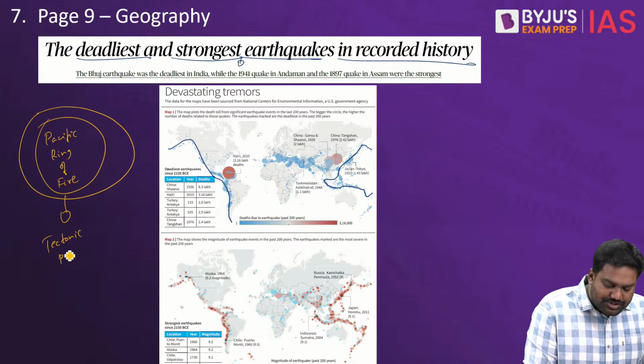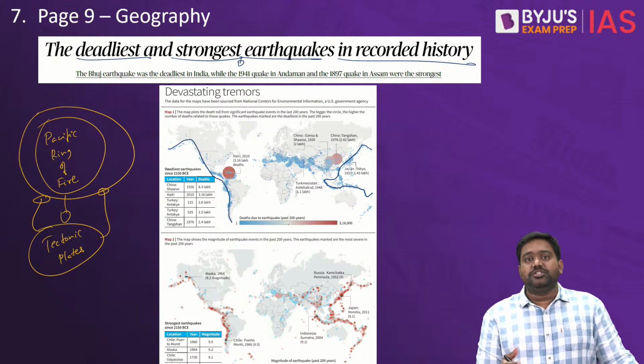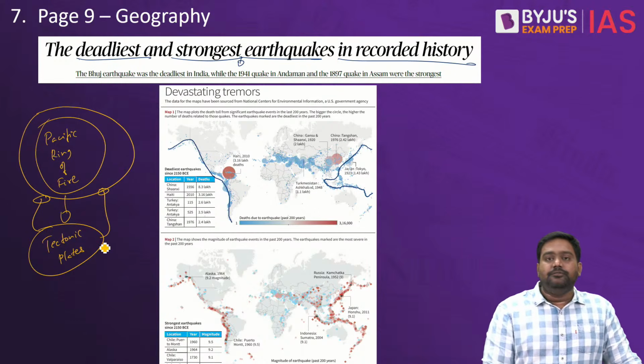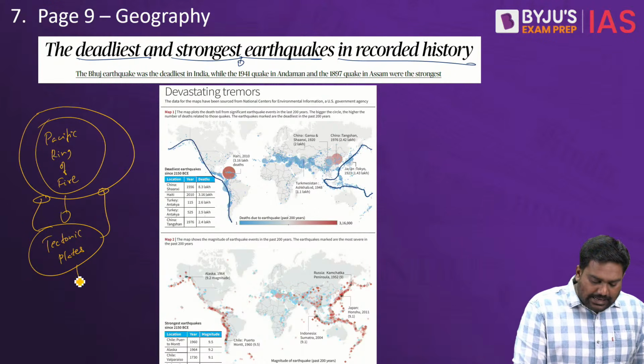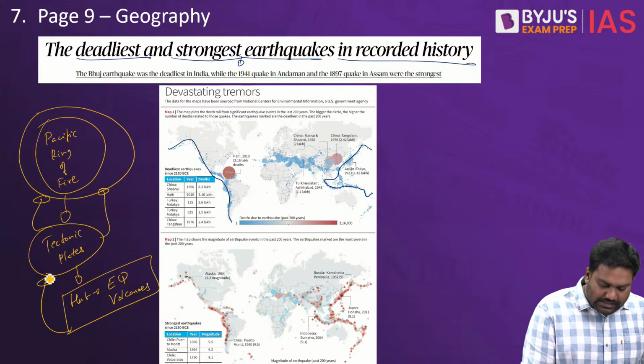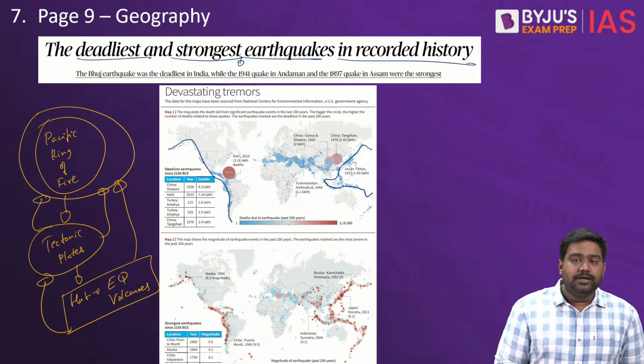The tectonic plates are in constant movement. There are multiple subduction zones, multiple locations where the tectonic plates are moving apart, slipping under each other. So it's a very active tectonic zone, and as a result, this region is a hub of earthquakes as well as volcanoes. These geophysical activities are very intense in this region. It's called the Pacific Ring of Fire.